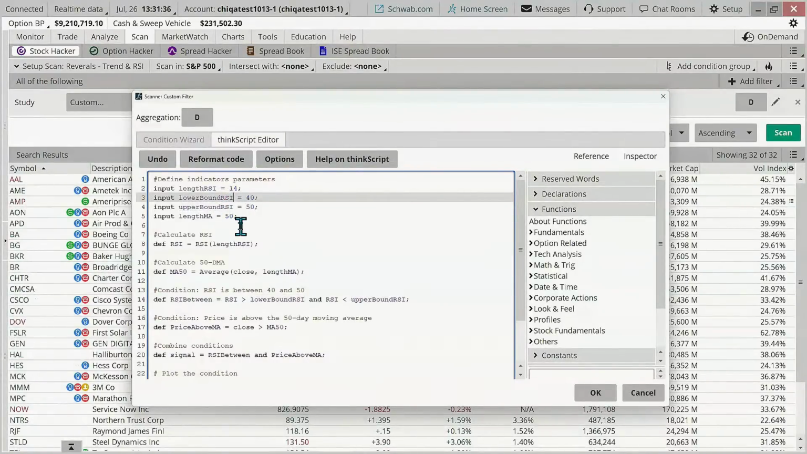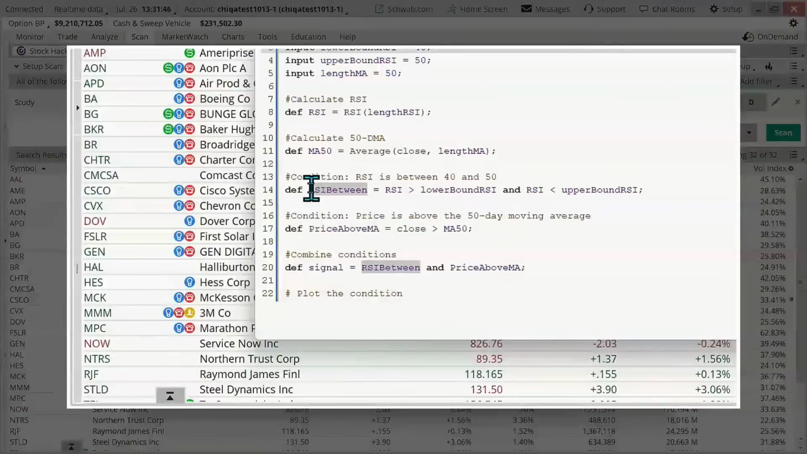We've got an RSI calculation. Now down to the RSI, this is the interesting part. Notice over here, condition RSI between 40 and 50. There you go, RSI between. That equals RSI greater than the lower bound, and we've already defined that lower bound, 40. And RSI not above the upper bound, and we've defined that.